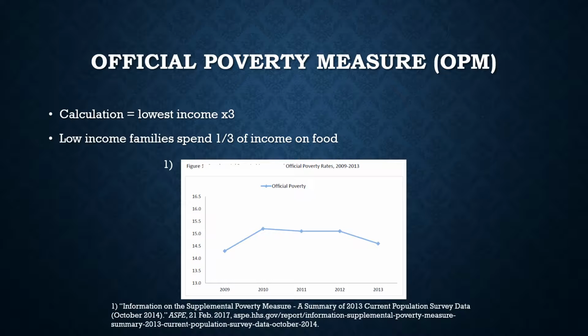Many would say that not having the basic means to survive is how our society should measure poverty. The official way the US measures poverty is known as the OPM, or the official poverty measure. This is the poverty measure that most people are familiar with due to how easy it is to measure. The OPM is calculated by taking the lowest income needed to purchase the basic amount of food needed to survive, then it is multiplied by 3 because low-income families spend a third of their income on food. It is an absolute measure, meaning the poverty line is unchanging throughout the years.